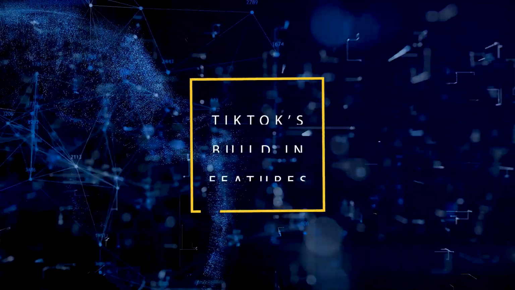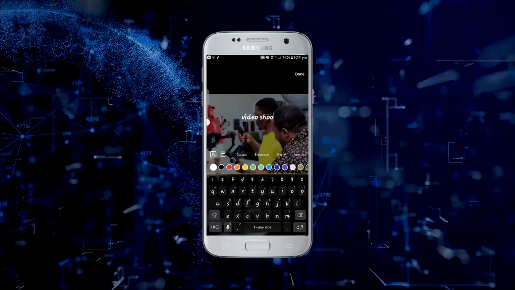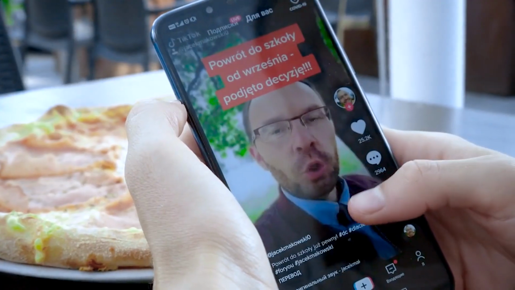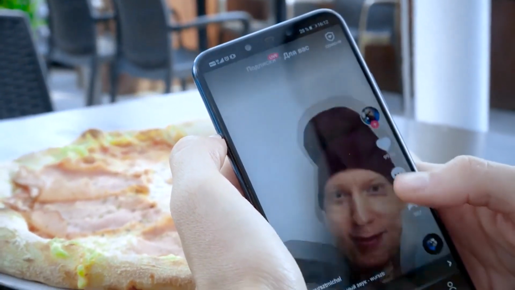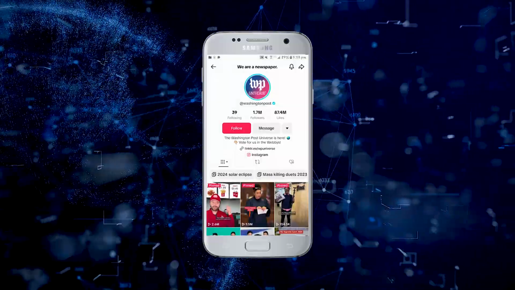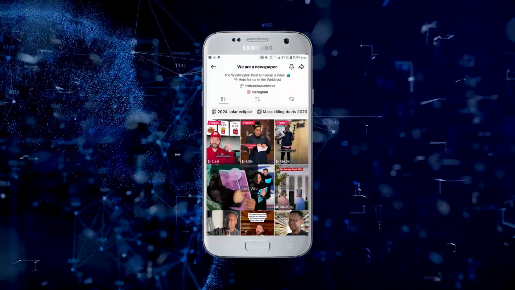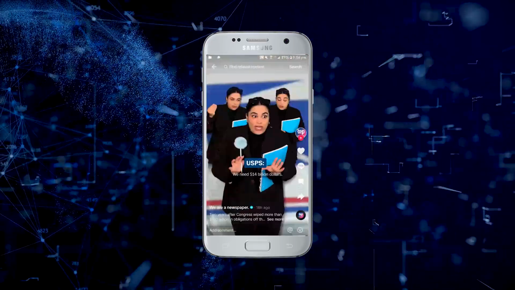Be sure to use TikTok's built-in features like effects and text treatment. According to TikTok, these native features help keep your content feeling native to the platform, which can also help get it on more For You pages. The Washington Post might not seem like the most obvious brand to experiment with TikTok effects, but they are killing it by using green screen backgrounds and quick cuts to make complex news stories easily digestible. In particular, try experimenting with trending effects. TikTok identifies these with the effects menu.